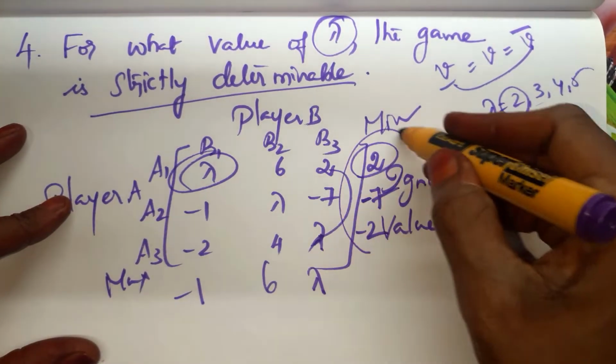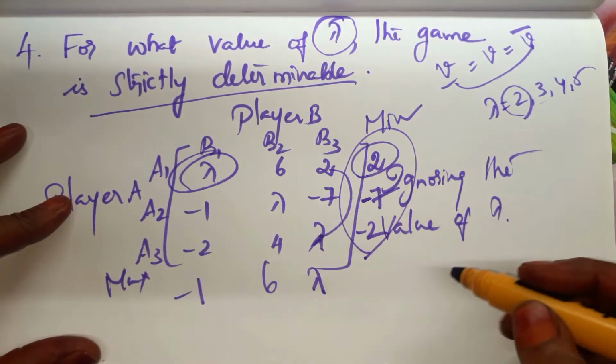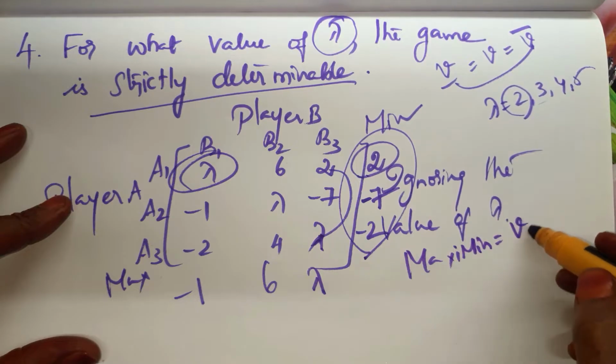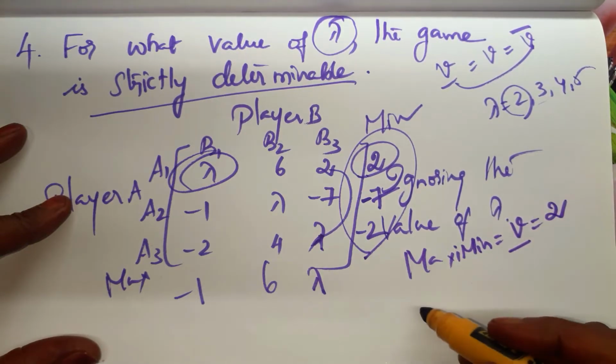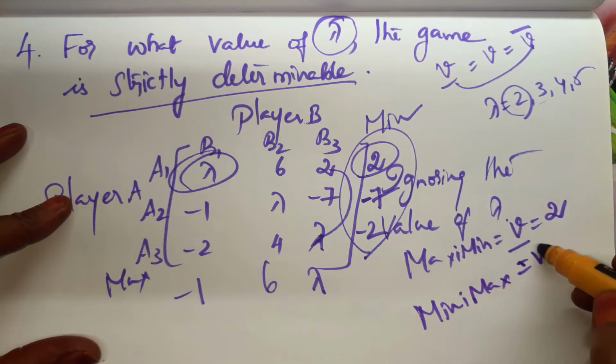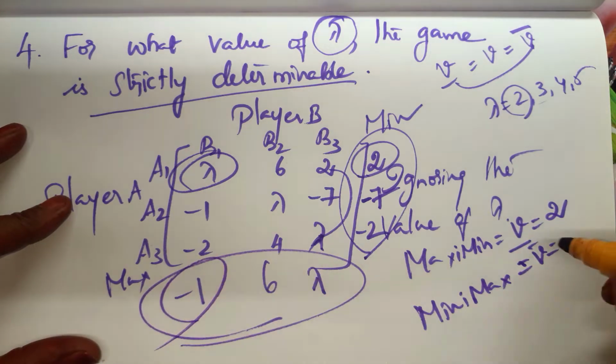Okay. Out of the minimum we have to take the maximum. What is the maximum? 2 is the maximum. So maximin, V lower bar, equals 2. And minimax, V upper bar, equals this. We have to take the minimum, so minus 1.